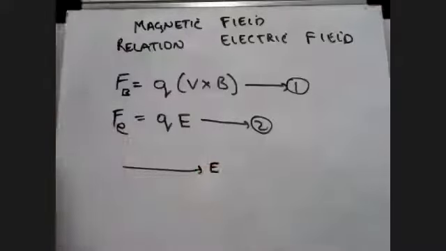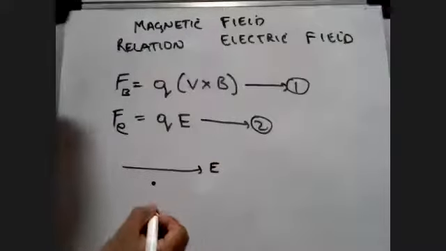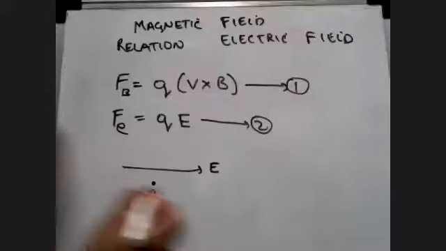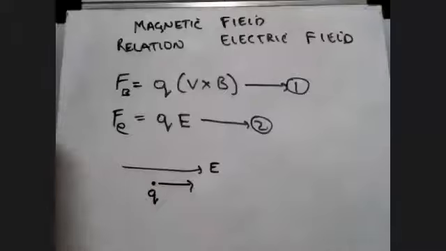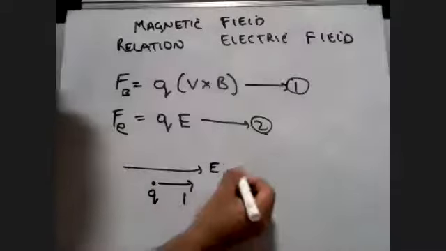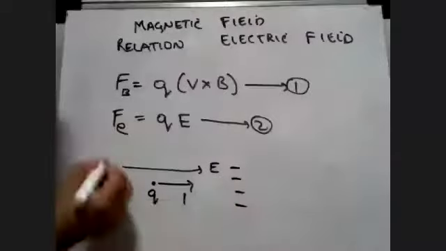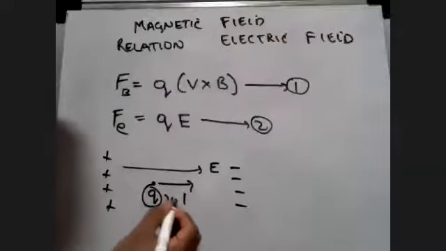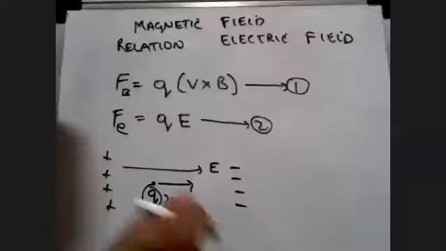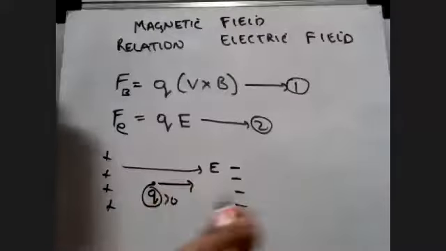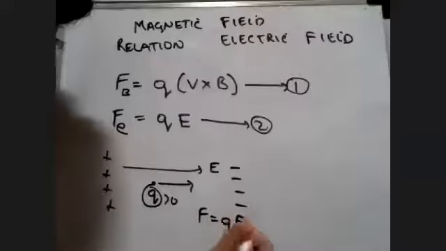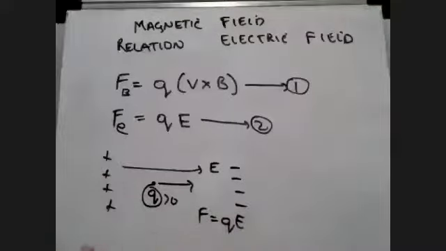Electric field is like this, and there is a positive charge here, Q greater than 0. Then the force on this charge will be towards the right hand side with force F is equal to QE. Yes or no? Till here is it understood?